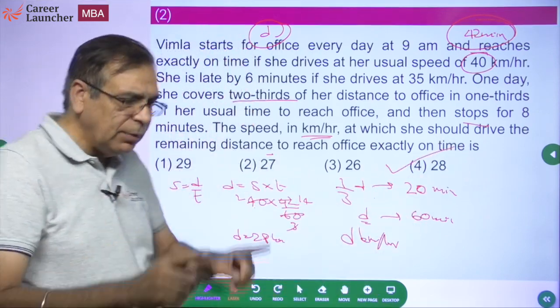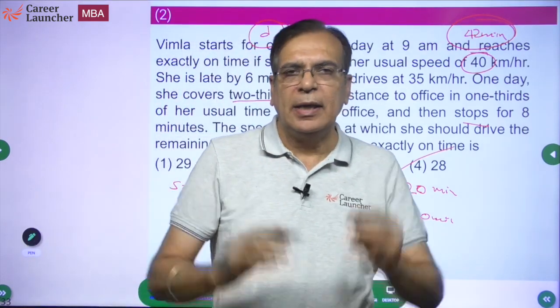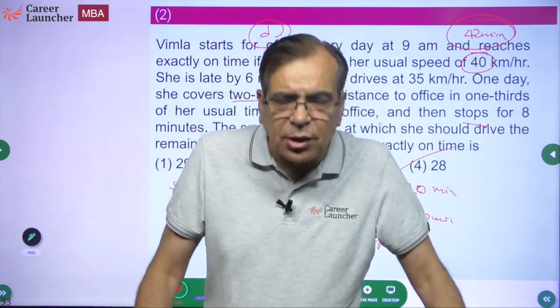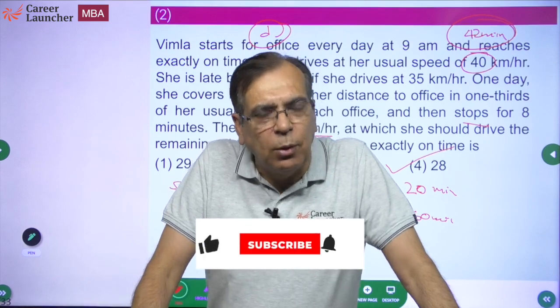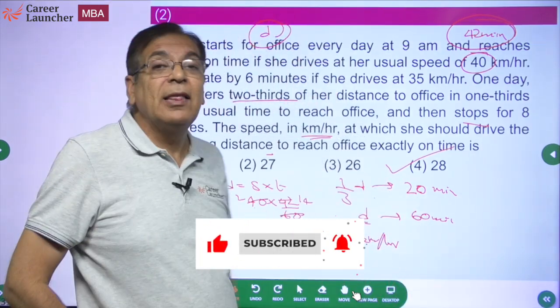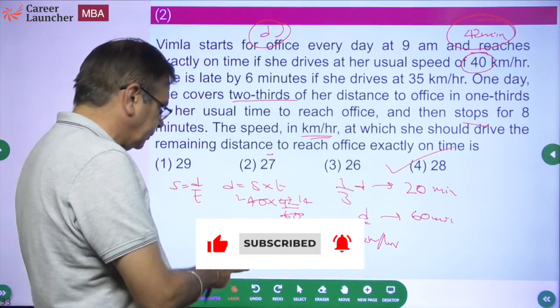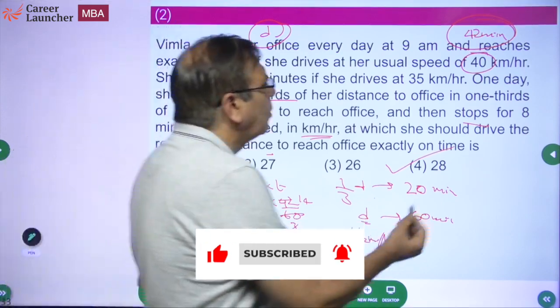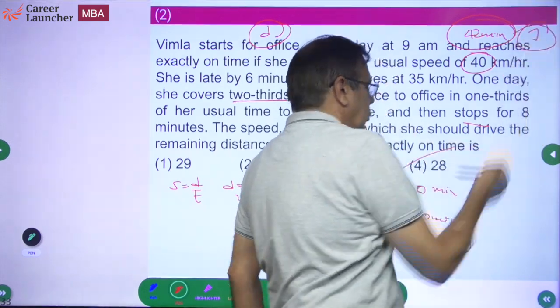Now again I am repeating, please use ratios. There is a very strong tendency among a large number of you not to use ratios but to form equations. Nothing wrong with it, except it is going to be a little time consuming, and hence your attempts are going to come down. So the jugaad here was again, please use ratios.